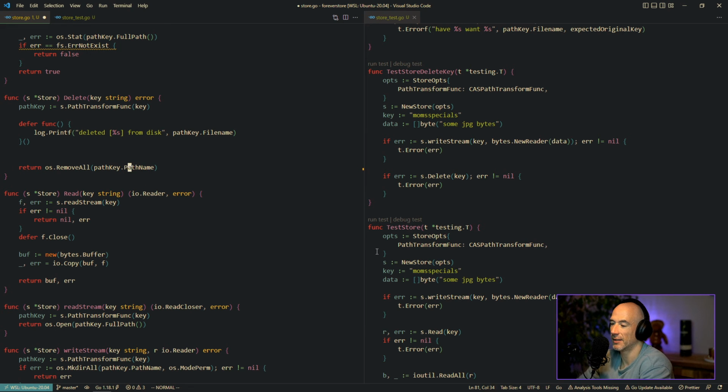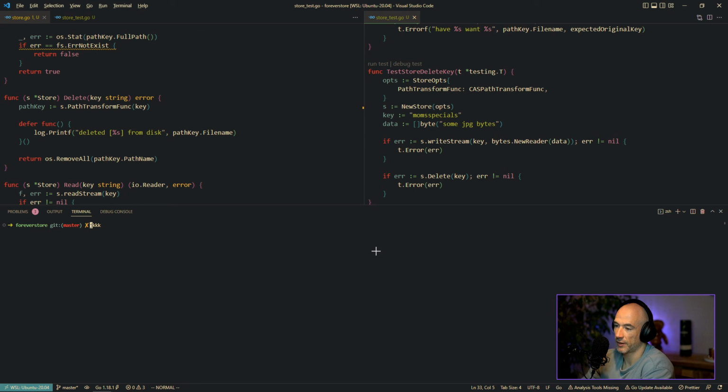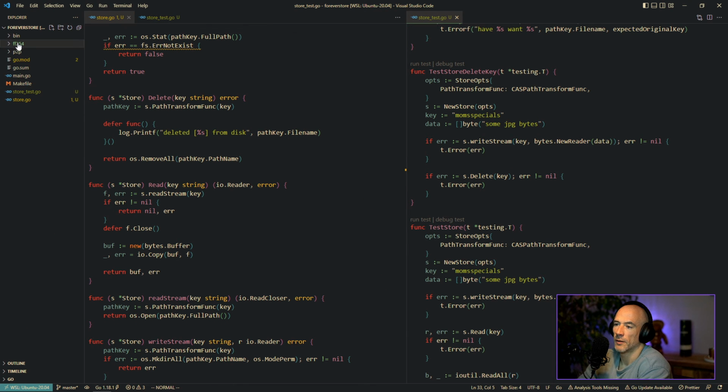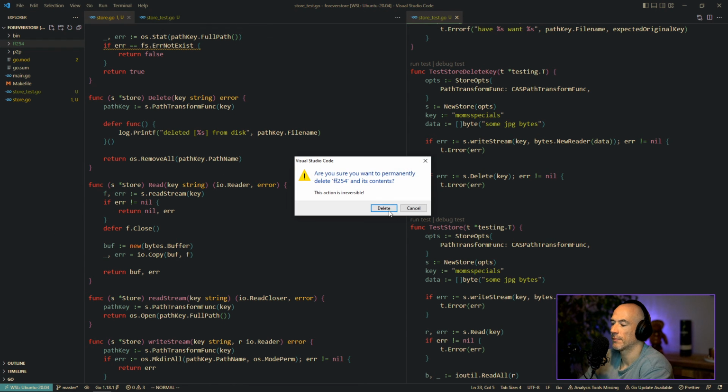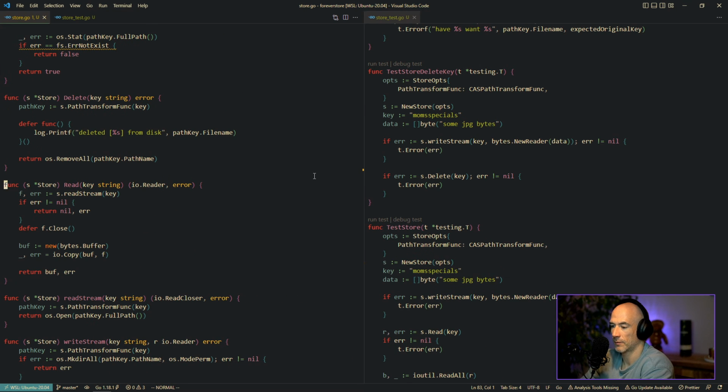The path name, path. That's crazy. I was really assuming that OS remove all would delete the whole shebang. But apparently it isn't.